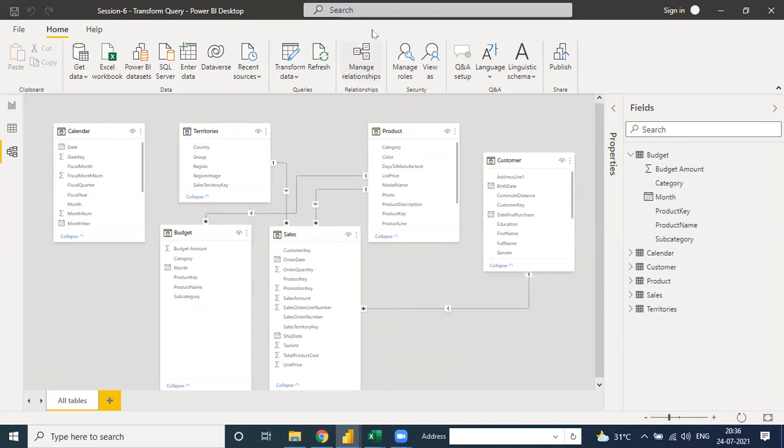I think less than 1 minute is remaining, so you need to just connect again. Then we can start with the modeling step. Okay, guys, just 1 minute. Till then I will delete this kind of relationship because it's an automatic relationship.